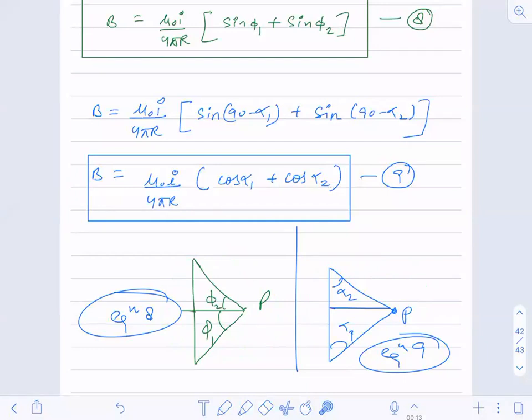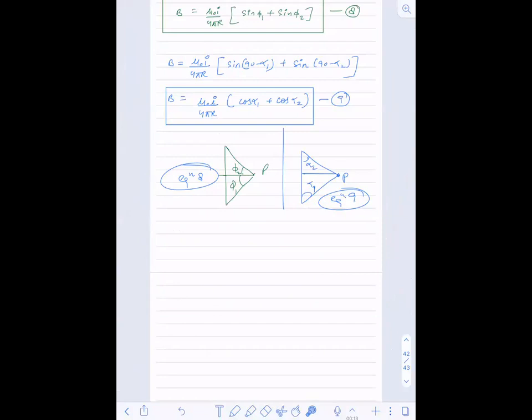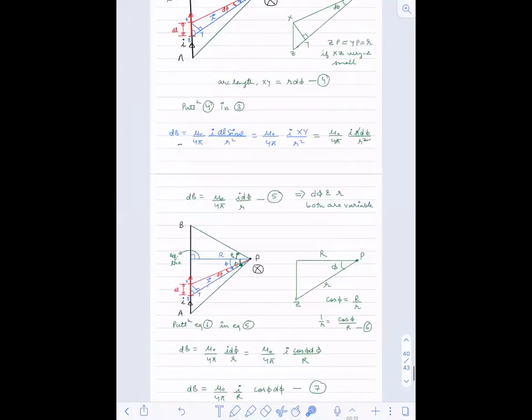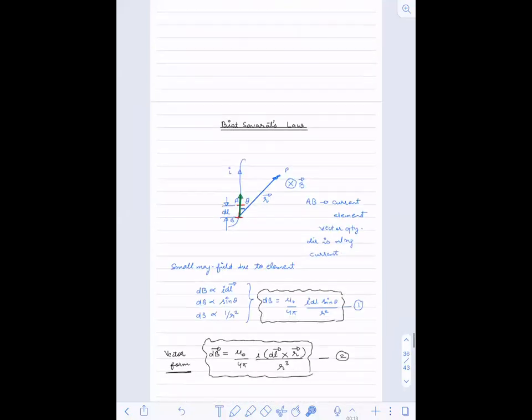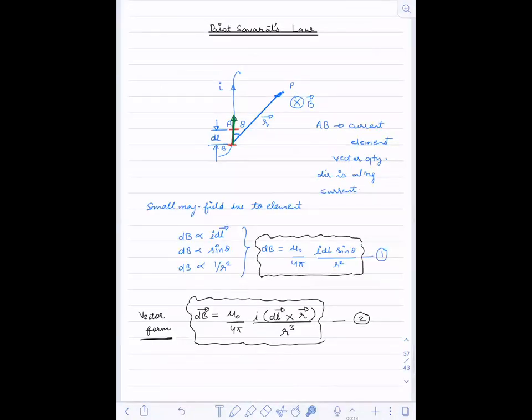I'll give you the slides now. If anybody has any doubt, you ask. Tomorrow we will continue the discussion from here itself. It is still not completed. Though we have derived the final equation, we have to see the special cases now.